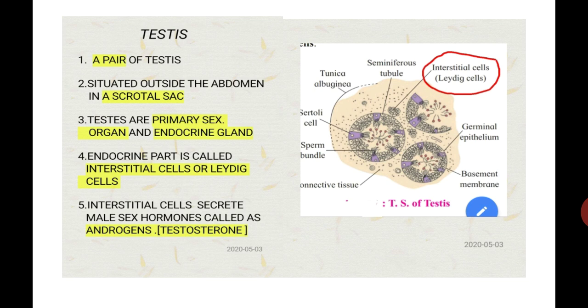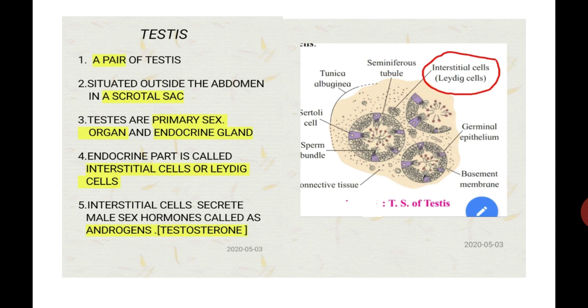Point number four, the endocrine part of a testis is called interstitial cells or Leydig cells. They secrete male sex hormones called androgens, and testosterone is the most significant androgen.